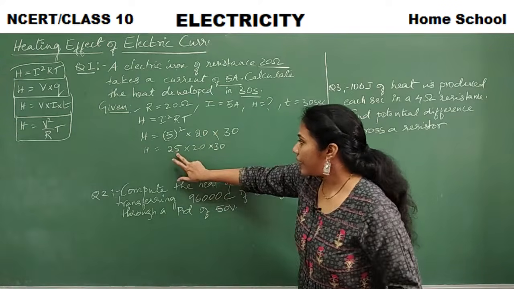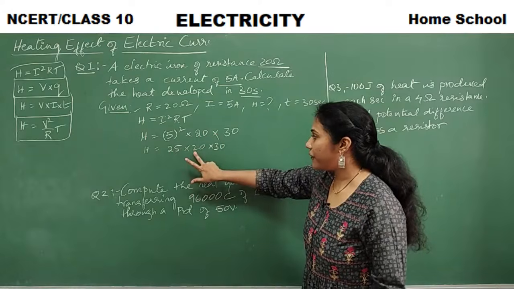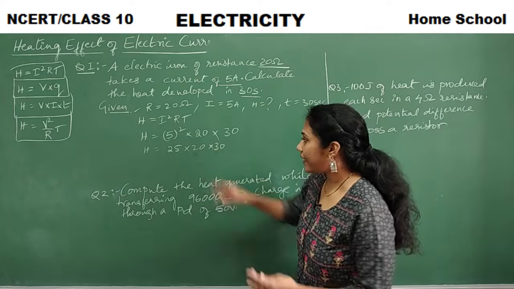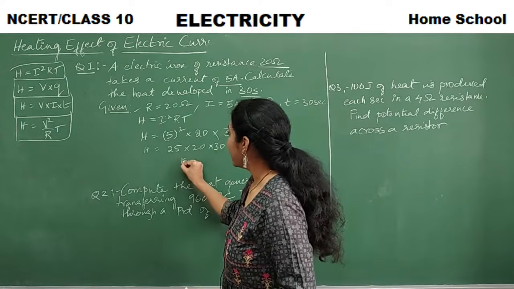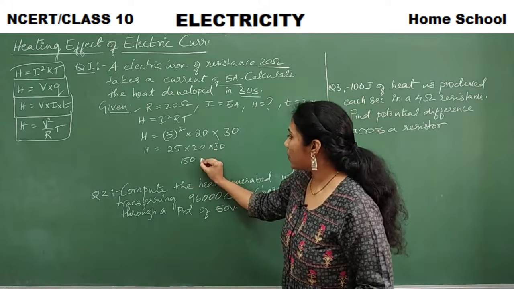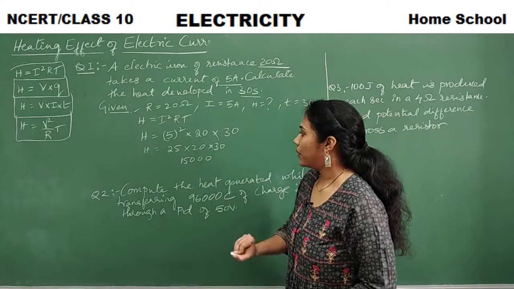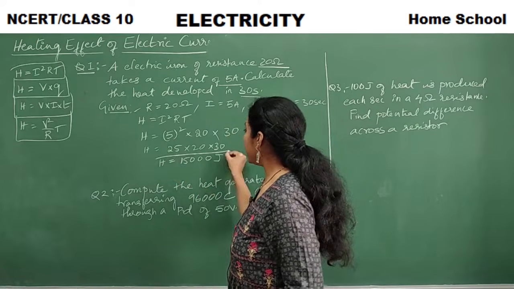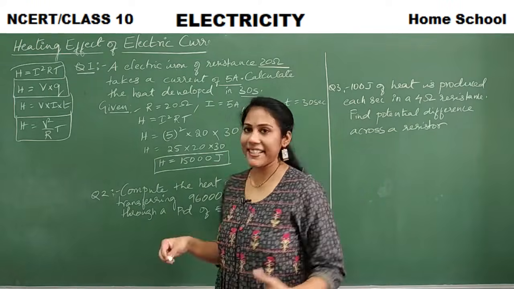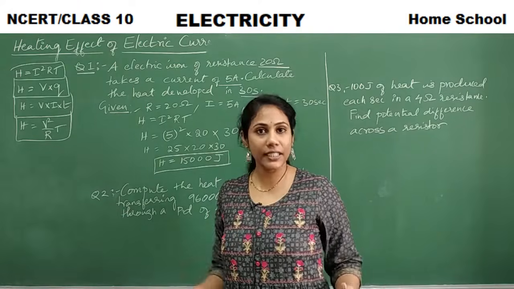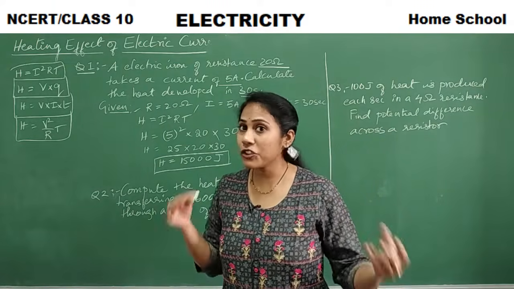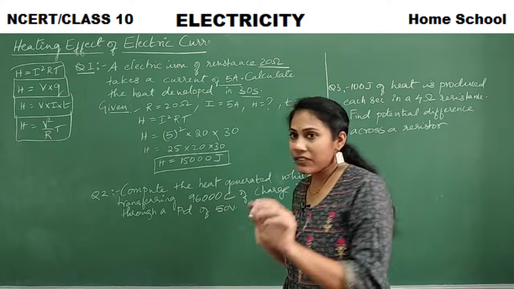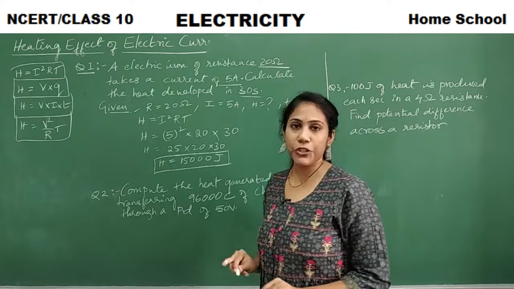So do it. 25 into 2, that is 50, right? So 50 into 3, that is 150, and then the zeros: 150 and 3 zeros. So this much, 15000 joules of heat is produced. The unit of heat is joules because heat is a form of energy, just like work done. Work done's unit was joules, which we have already studied. So the same case here with heat also, the unit is joules.